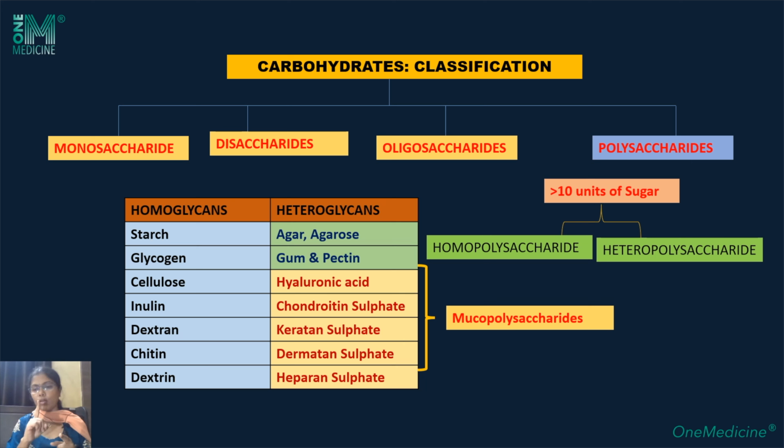Monosaccharide: single unit of sugar, no further hydrolysis, simplest, glucose. Disaccharide: depending on the utilization of the carbonyl group, reducing and non-reducing; reducing lactose, non-reducing sucrose. Oligosaccharides: 3 to 10 units. In our physiology, they occur as glycoconjugates with no free existence, but in plants they exist freely, like raffinose, stachyose and verbascose. Polysaccharide: more than 10 units, homoglycans and heteroglycans. Homoglycans: starch, glycogen and cellulose. Heteroglycans: agar, agarose, pectin, heparan sulfate, keratan sulfate, chondroitin sulfate, dermatan sulfate and hyaluronic acid. So this is an idea of the classification of carbohydrates.